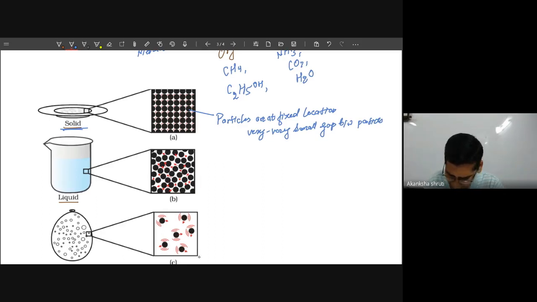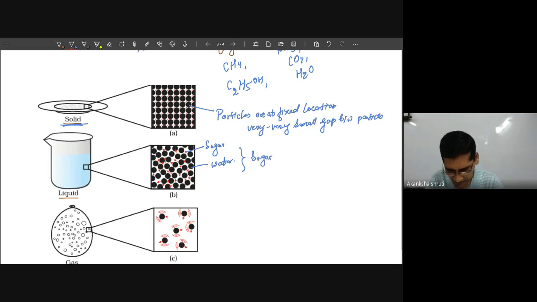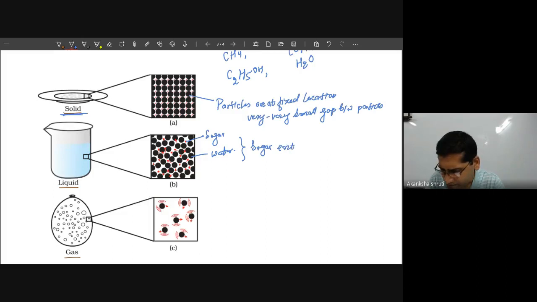But in liquid, these particles have sufficient space. So while you are adding, say, sugar, let us consider this as the water particle. Whatever sugar you are adding here, say this is the sugar and this black one is your water. So sugar enters into the space between particles.